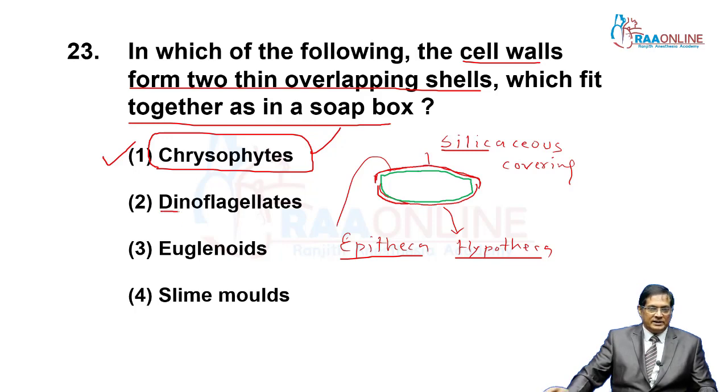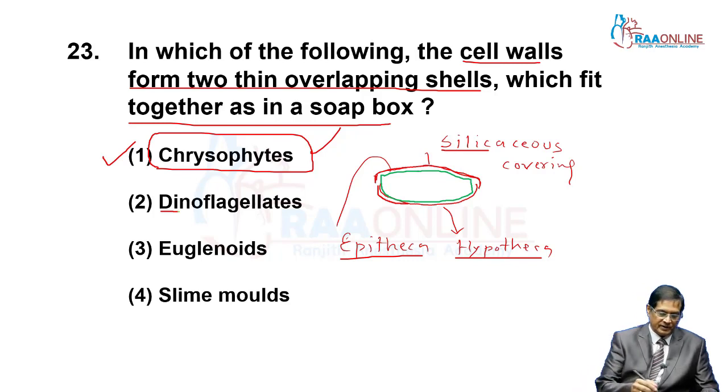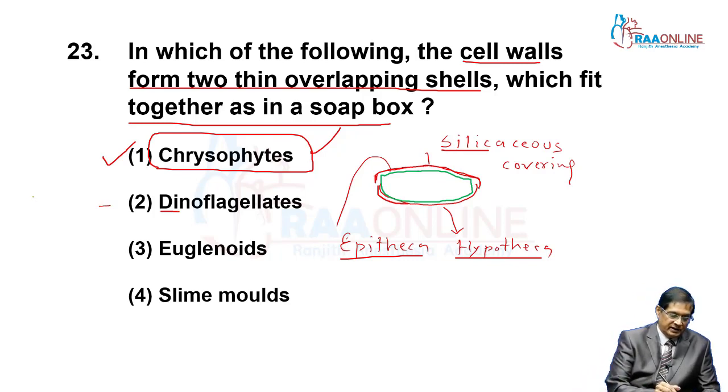In dinoflagellates, cellulose is present in the form of cell plates, cellulosic plates over the cell wall.